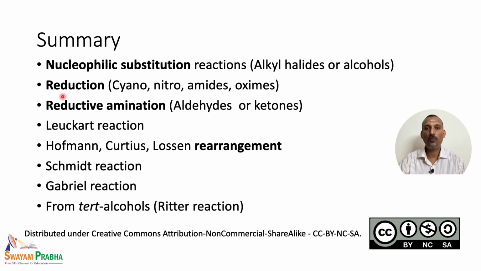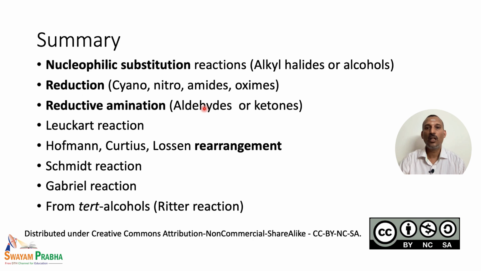We also studied the reduction of various functional groups like cyano, nitro, carboxamides or oximes, how they can be converted into the amino compounds, and what the different reagents and conditions employed are. Later on we studied the reductive amination reaction. So here we carry out two types of reactions. One is introduction of the amine group, the second one is reduction of the double bond, that is the carbonyl group. These two things combined are called the reductive amination reaction.